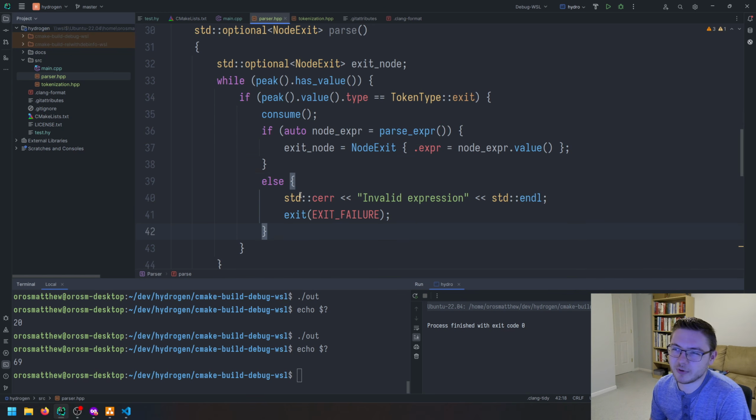And then right now, I guess this would be fine, but we should check for our semicolon, even though we do have enough information to just return our exit node here.